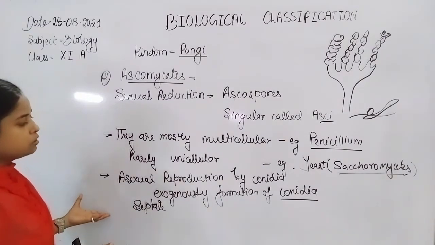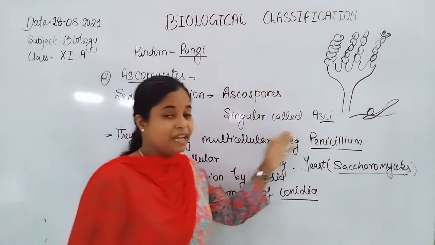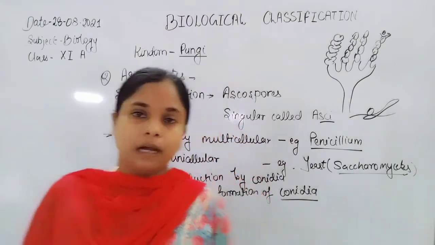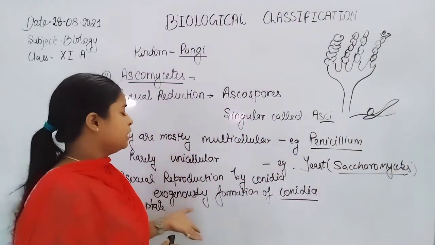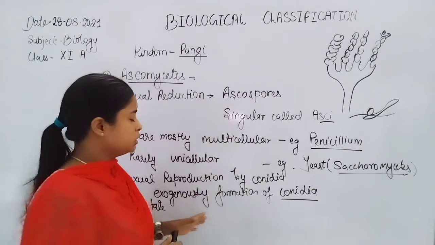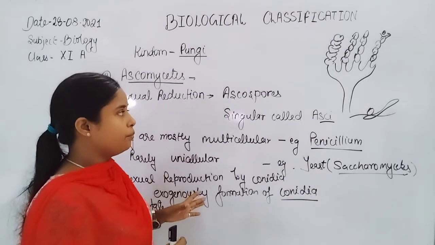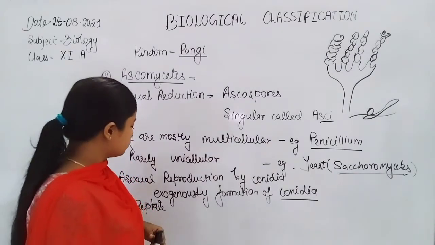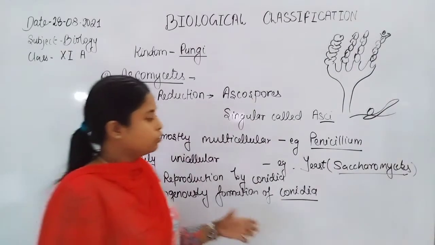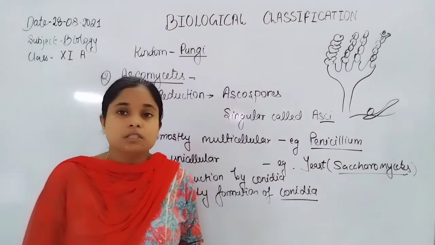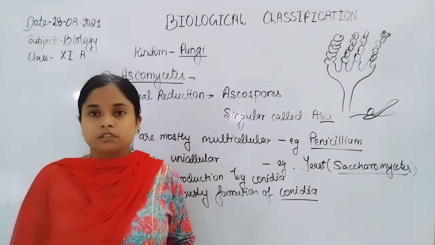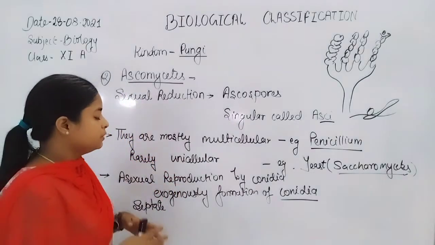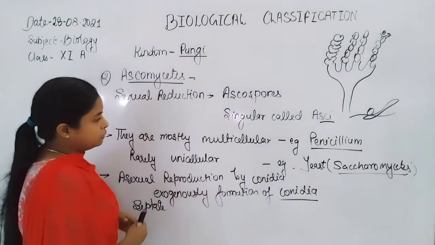Now the fruiting bodies are asci, and ascospores are the sexual spores, formed mainly by reduction division. That's why they are known as ascospores. But conidia form only by mitosis, not reduction division. They are produced by equational division only.